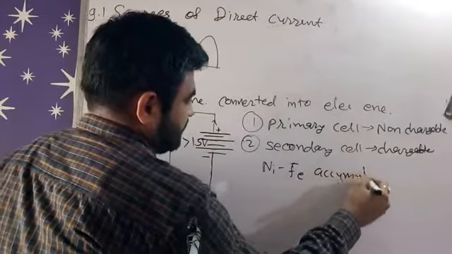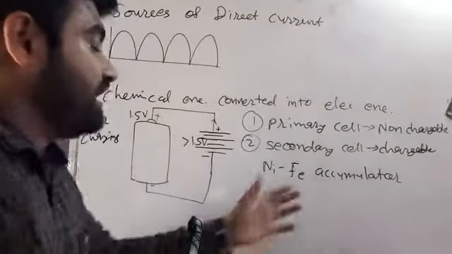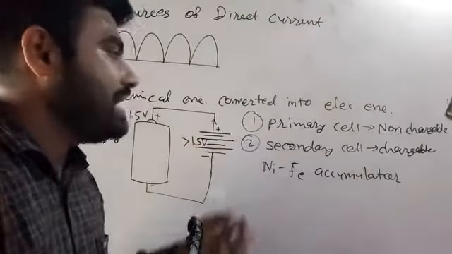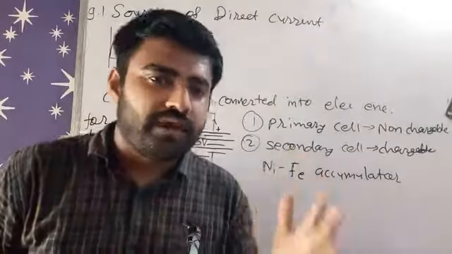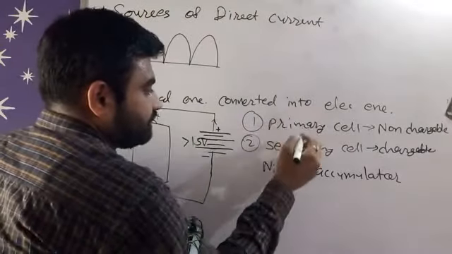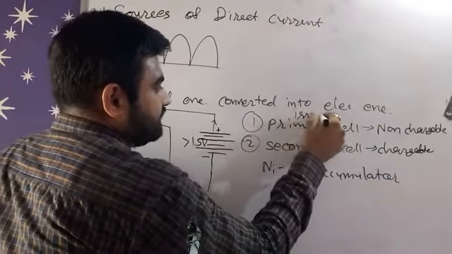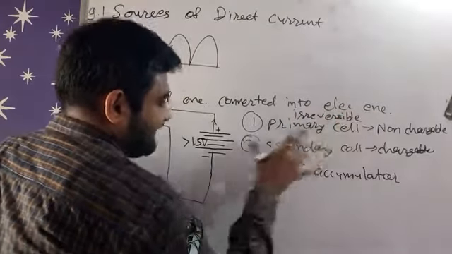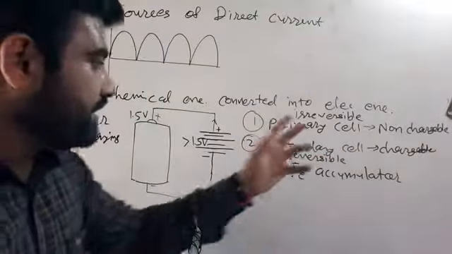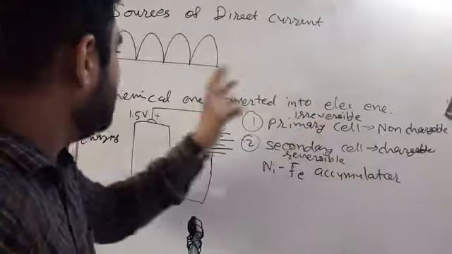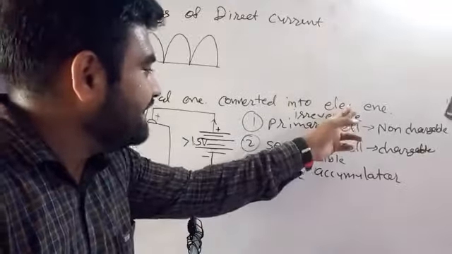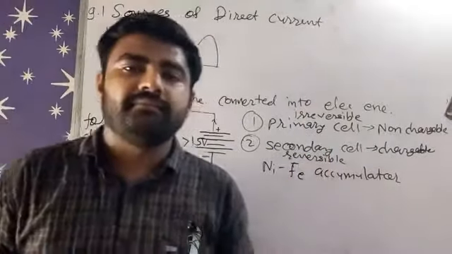Like a NIFE accumulator. We can charge this type of cell, the NIFE accumulator, which is nothing but one type of cell, by giving a battery of greater EMF value, right? So that is the secondary cell. The primary cell is irreversible, and the secondary cell is reversible. So there are two ways: when discharging, chemical energy is converted into electrical energy, but during charging electrical energy is converted into chemical energy, right?